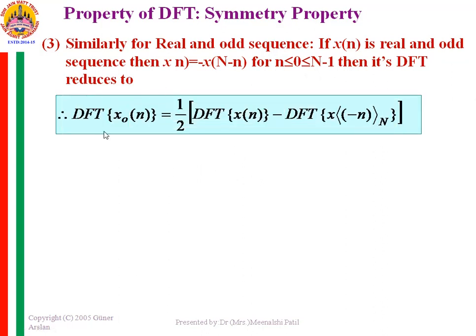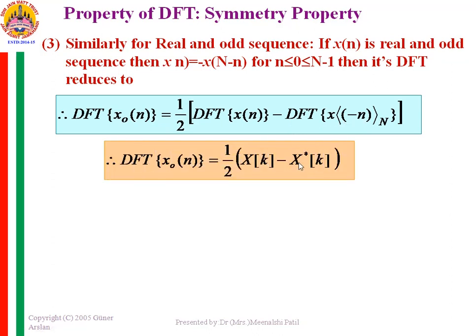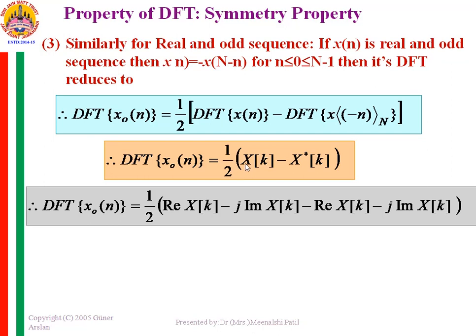Then its DFT reduces to the DFT of x o of n equal to 1 by 2 times the DFT of x of n minus the DFT of x of minus n over the modulo N. The DFT of x of n is X of k, and the DFT of x of minus n over the modulo N is the conjugate of X of k. So this is the real part of X of k minus j imaginary part of X of k, and then minus the real part of X of k, and the conjugate of X of k is plus j into the imaginary part, and this minus sign gives minus j imaginary part of X of k.